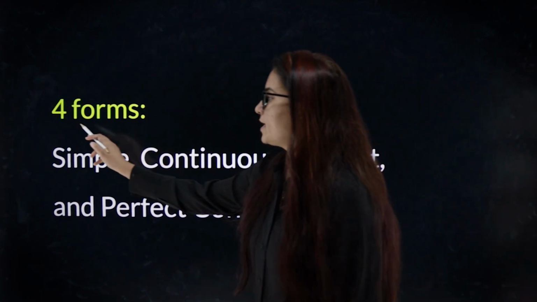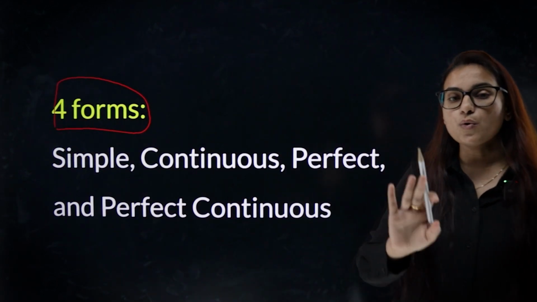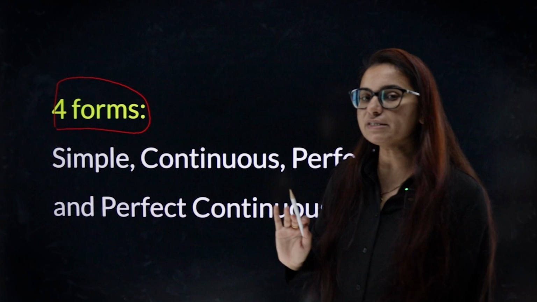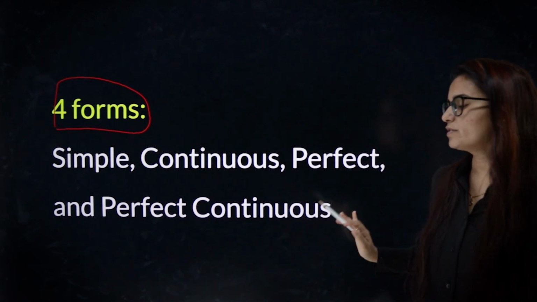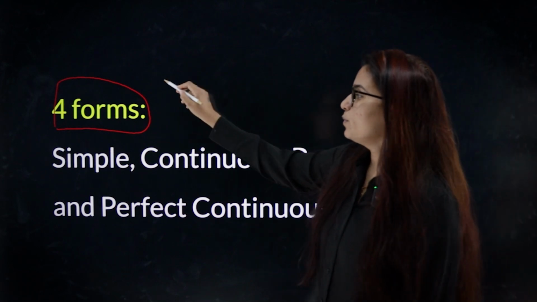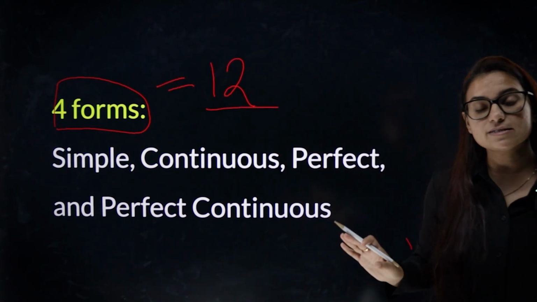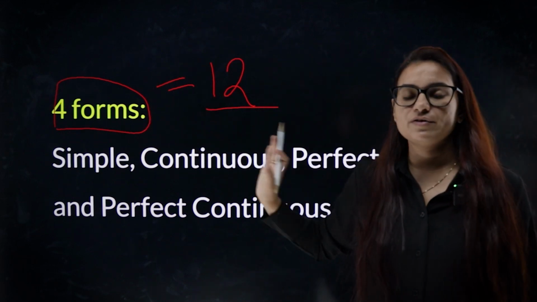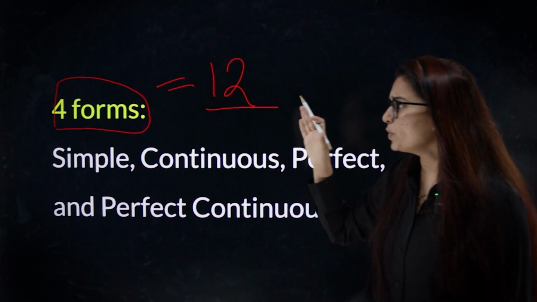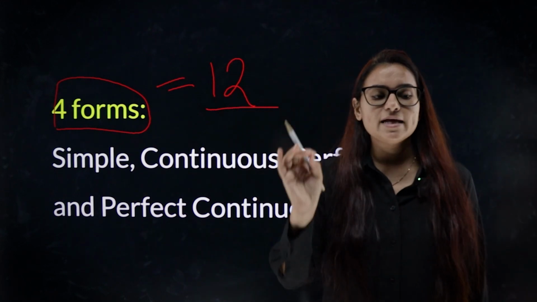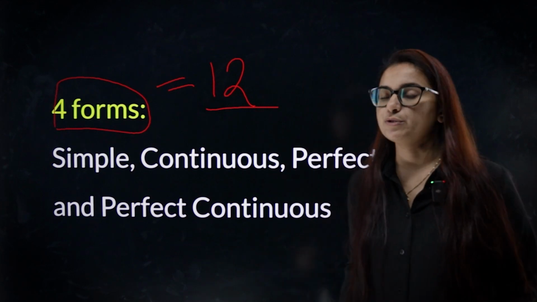Also, you will need to understand that every tense has four different forms. We have simple tenses, we have continuous tenses, perfect tenses, and perfect continuous tenses. In a way, we can say that there are 12 total types of tenses across three different categories: past, present, and future. So we'll be talking about all 12 tenses, and you should definitely wait till the end of the video to get the maximum output.